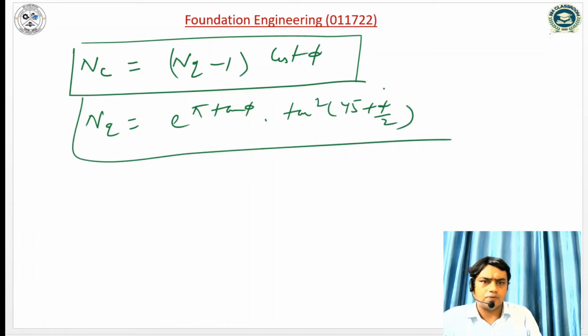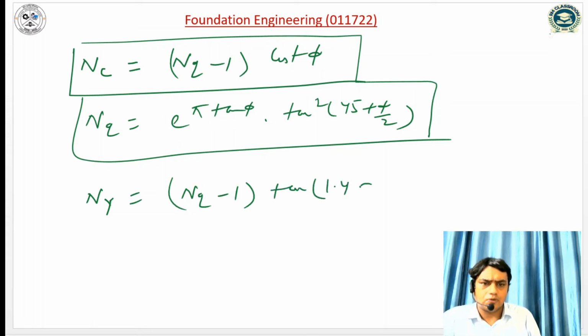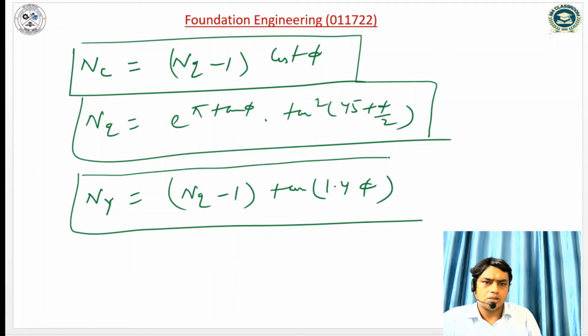This is the expression of Nq, and N gamma is equal to Nq minus 1 into tan 1.4 phi. So everything is the same except the bearing capacity factor N gamma.